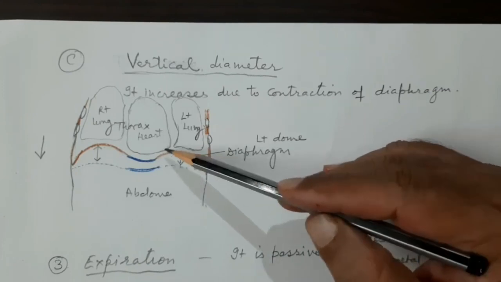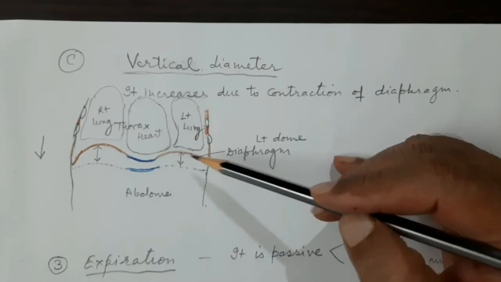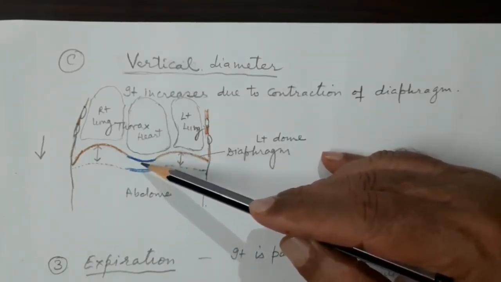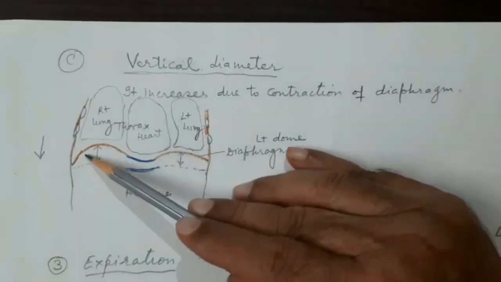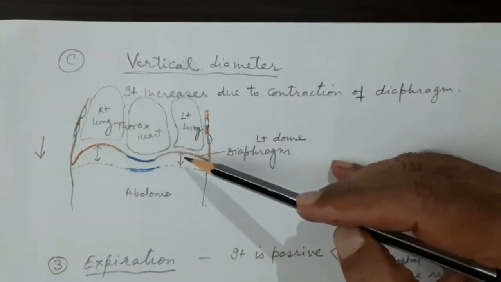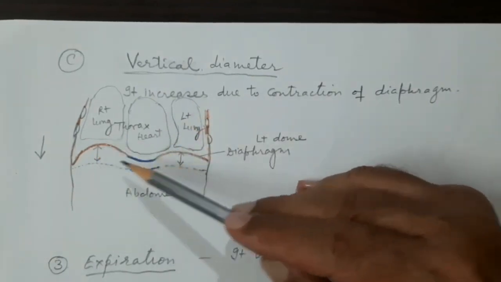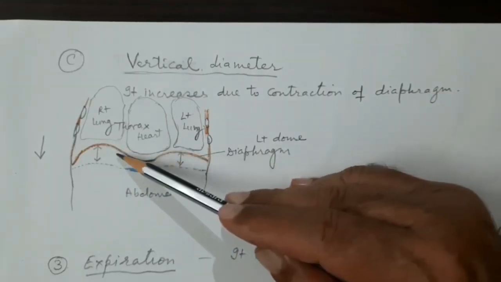Stimulation of the phrenic nerve causes the contraction of the muscles of the diaphragm. So the central tendon is pushed downward because of the contraction, and then the dome of the diaphragm, which is convex upward. See this convex, here will be liver, it is still more convex, but for simplicity I have just shown a little convexity upward.